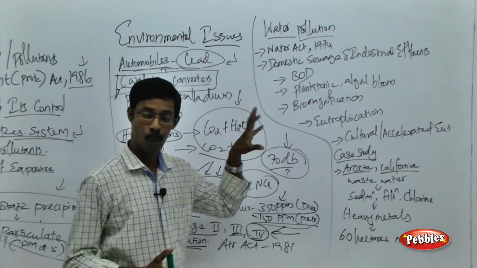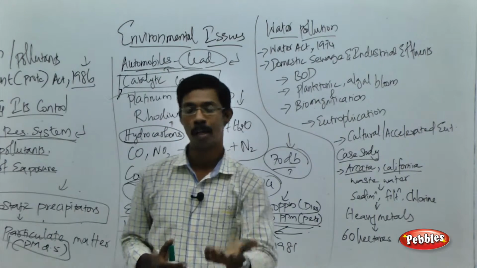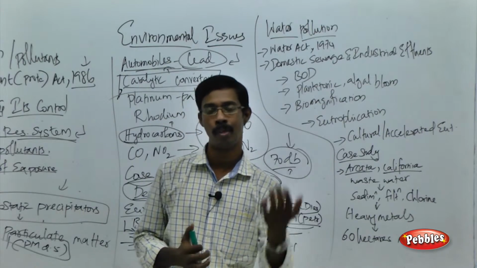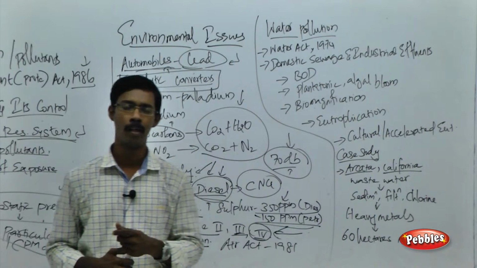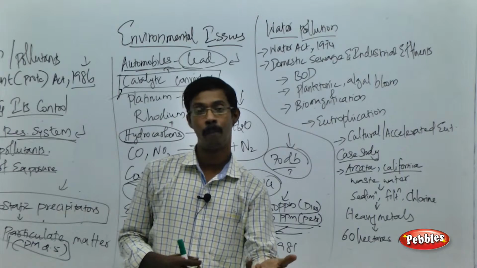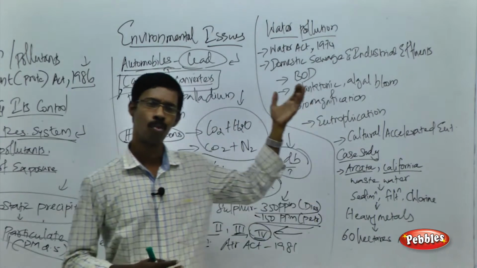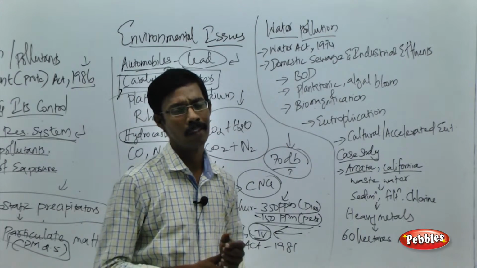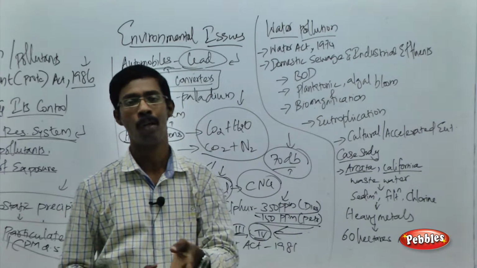We have discussed this water pollution in the previous chapters: how to treat polluted water and how to treat sewage. We have seen the stages involved in sewage treatment: filtration, removal of particulate matter, sedimentation, addition of microbes, and many other steps. What is the need for sewage treatment? In that way we can reuse the water.